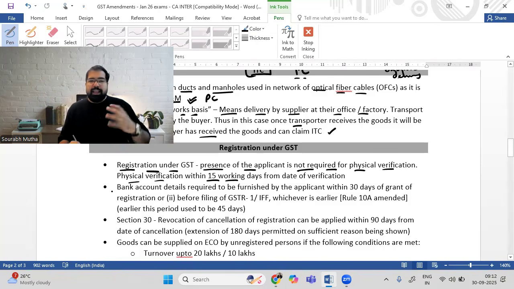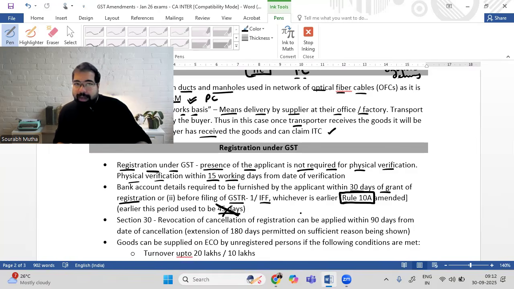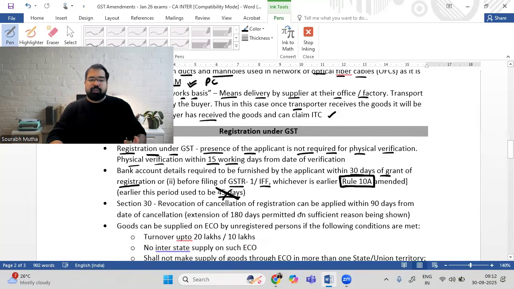Next, guys, as you know, in GST everything happens online through a bank account. Now, when you apply for GST registration, do you need to update the bank account then and there? No, there is no requirement. There's a rule called Rule 10A, which said that you can update the bank details up to 45 days. Now that has changed, and they made it shorter. You have to update the bank details within 30 days of grant of registration or before you file your GSTR-1 or IFF, whichever is earlier. Remember, if you don't update your bank details, you'll be debarred from filing your GSTR-1, and your registration might eventually get cancelled.